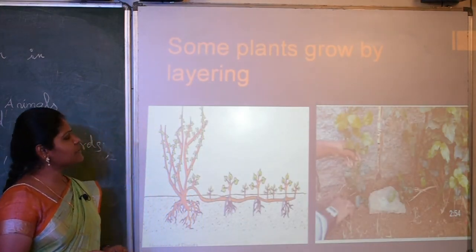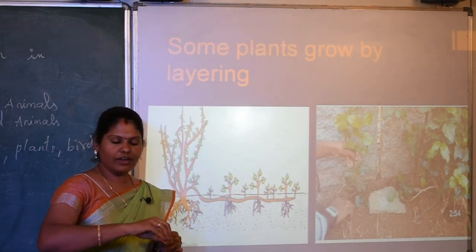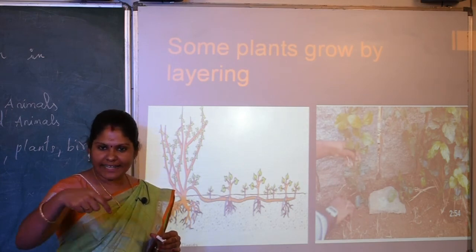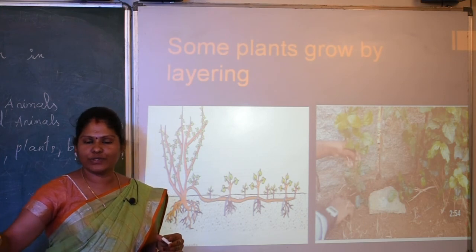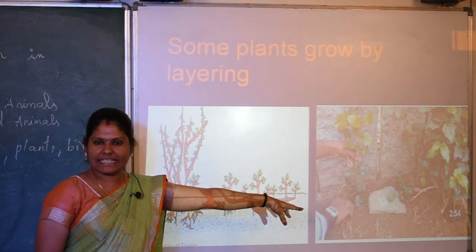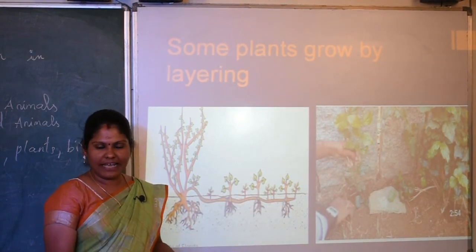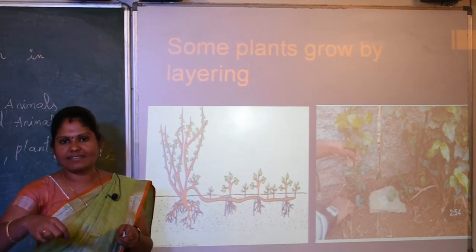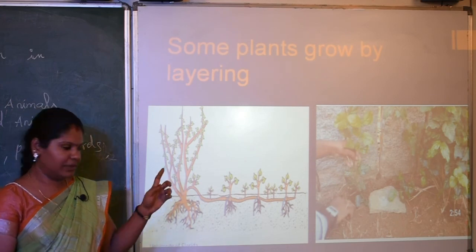And the next one is layering. Layering is what we are doing now: we take the plant and dip a part of it into the soil next to it. This is the plant which grows by layering. For example, jasmine. Have you noticed the jasmine? It first comes up like a shrub, and then its branches are dipped into the mud. So by layering, the jasmine plant will grow.